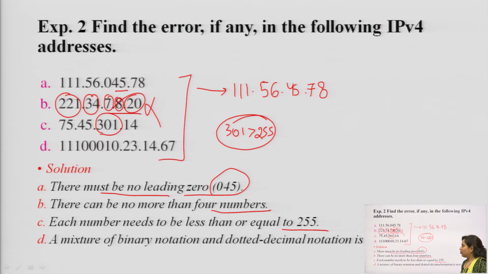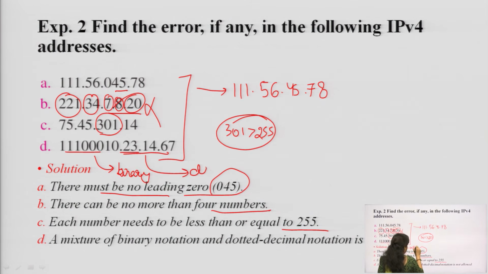Now the fourth case is written over here. You can see that in this example both notations are used: the first one is in binary form and the other three cases are in dotted decimal format.